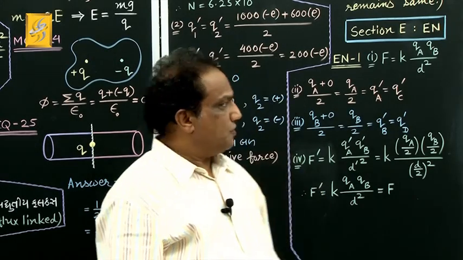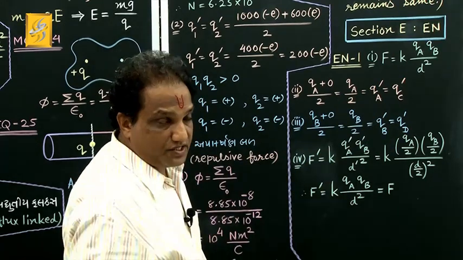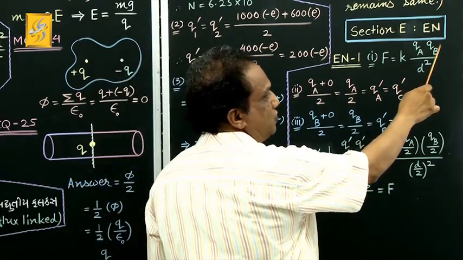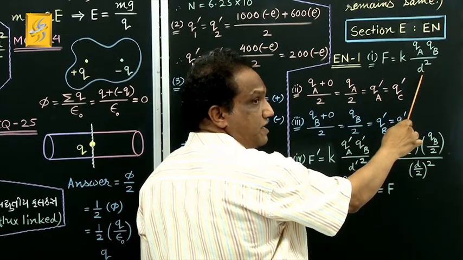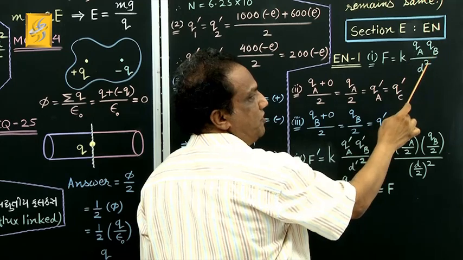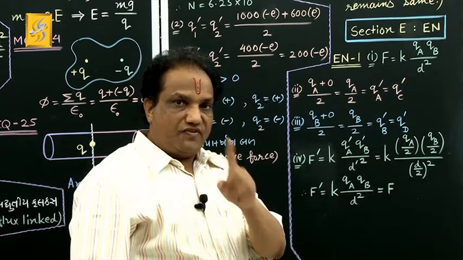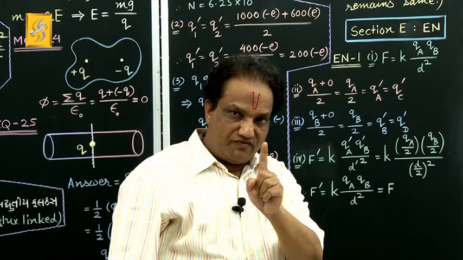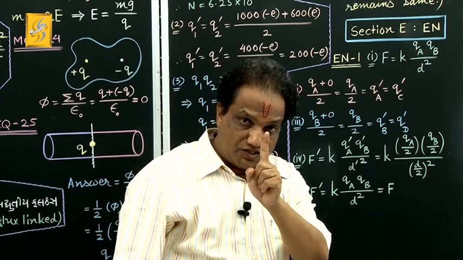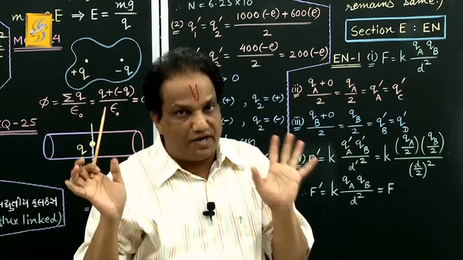Read it? Look. Coulombian force exerted between two charges, one is QA, another is QB, separated by distance D, is, according to Coulomb's law, F equals to K QA into QB upon D square. Fine. Now what is done? Sphere A is brought in physical contact with another chargeless identical sphere C and then separated.